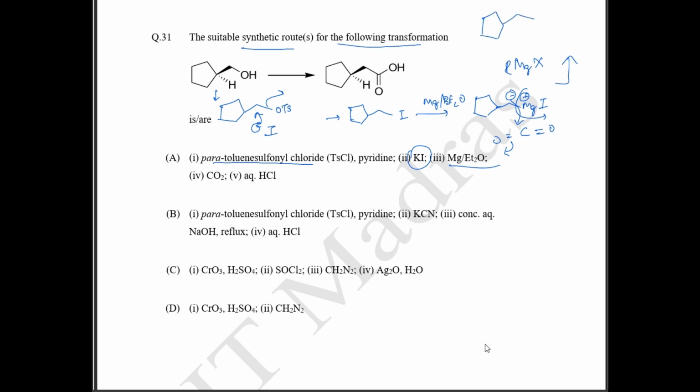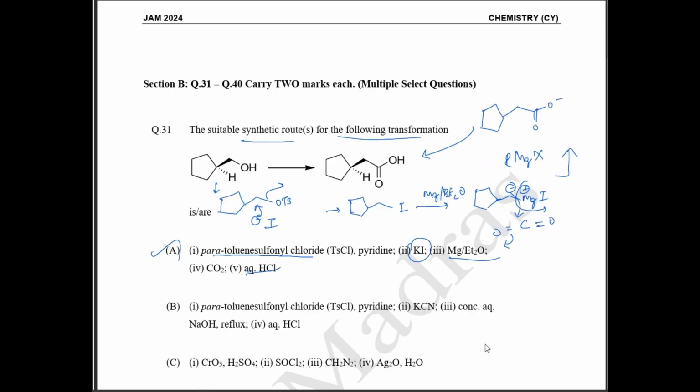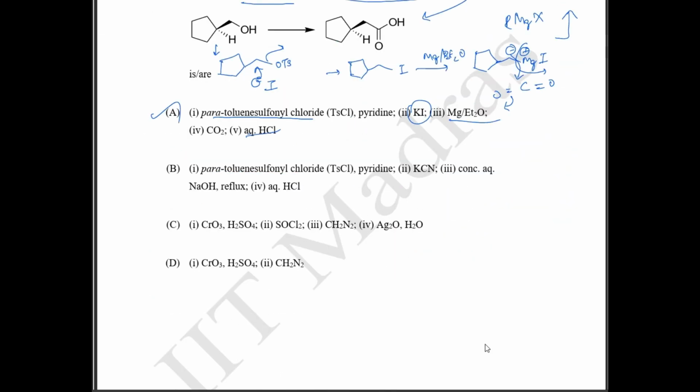So you have your carbon here, right? So you have your carbon and then you have your double bond O and then you have your O minus. So this is going to be like this. And on hydrolysis with your aqueous HCl, this is going to form your alcohol. So option A is correct answer. Okay, this is a MSQ question, I guess. Yeah, this is your MSQ question. Okay. Next one, option B.